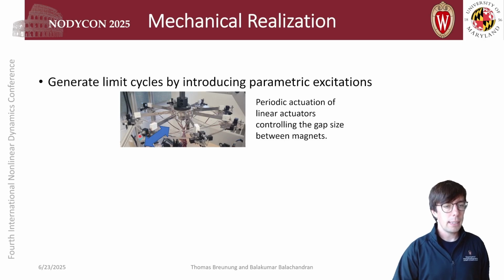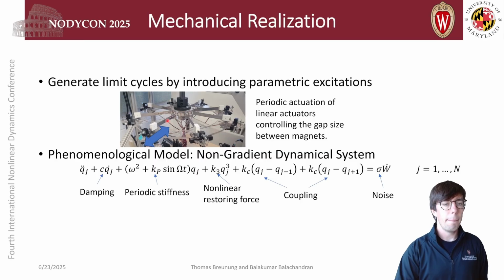The base magnet can be moved with a linear actuator, which varies the gap size between those two magnets. This gap size variation can influence the linear stiffness of the cantilever beams. If we vary this excitation periodically, this can give rise to parametric excitation.